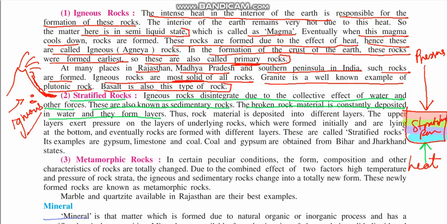So you understood how. When a stratified rock is seen, there are layers found in it, and those layers are formed due to the deposition of different kinds of rocks.